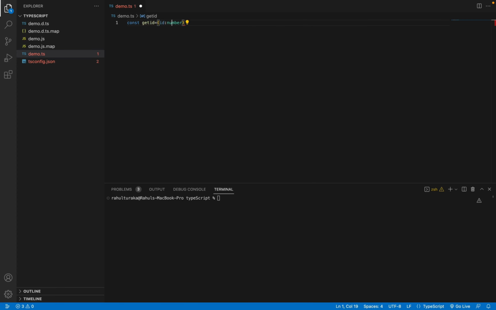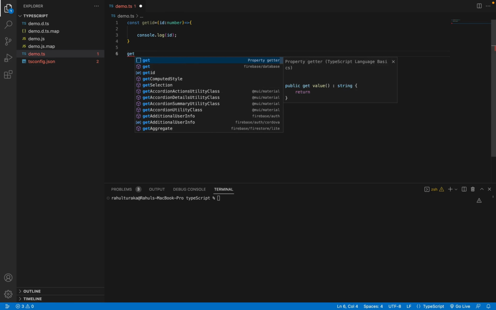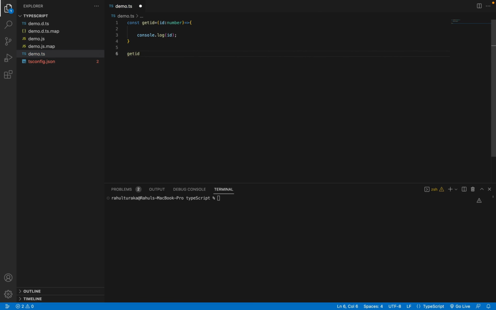And let me console log the value. So I will console log the ID. So here, let me print it, console.log. Okay. Now let me call the function getID. The type of the parameter is number, so I'm passing a number here. I'll pass 21. So let's see. tsc, and yeah, the output is 21.